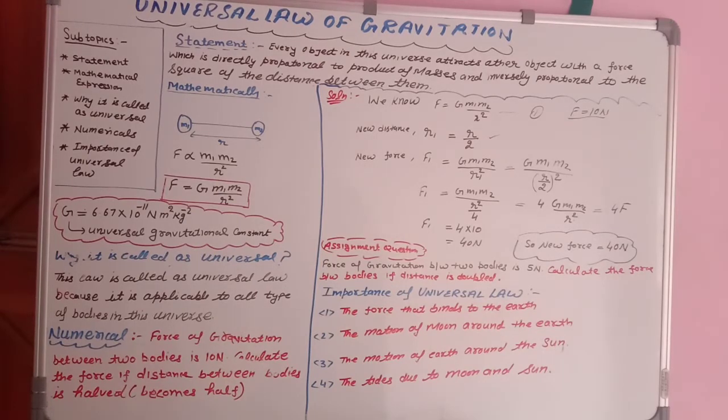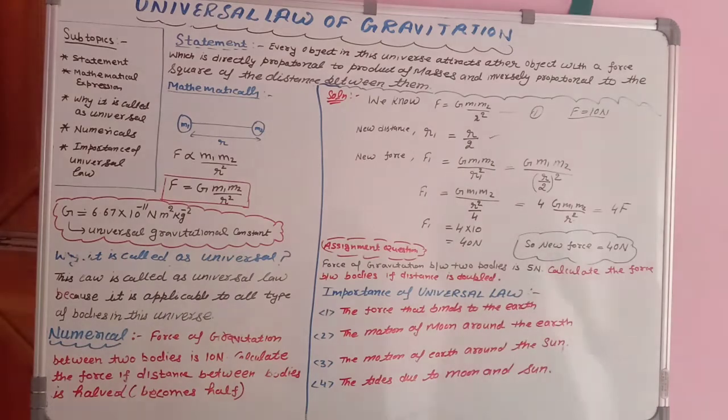Halved means becomes half. The second form of half is halved. It means now we have reduced the distance to half. Okay, I hope you understood the question. फोर्स ऑफ ग्रेविटेशन दो बॉडीज के बीच में कितना दिया है, 10 न्यूटन, और आपको फोर्स निकालना है अगर डिस्टेंस को हाफ कर दें. Okay, so let us proceed towards this solution.